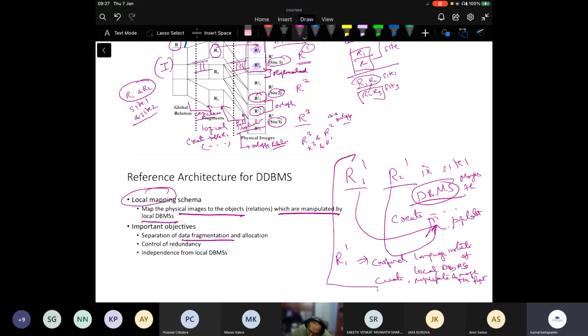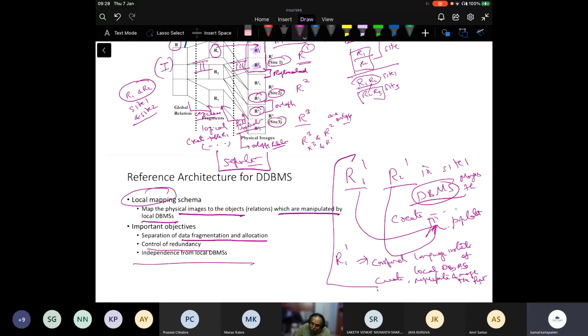So there is a separation of data fragmentation and allocation, which we talked about. It helps in control of redundancy. So I can say I want R2 to be replicated at all sites, R2 by itself at all sites. R1 and R2 and R1 and R2 are two complete replicates of each other. I have overlapping fragments, R1 and R2 and R2 and R3. So all these combinations are possible.